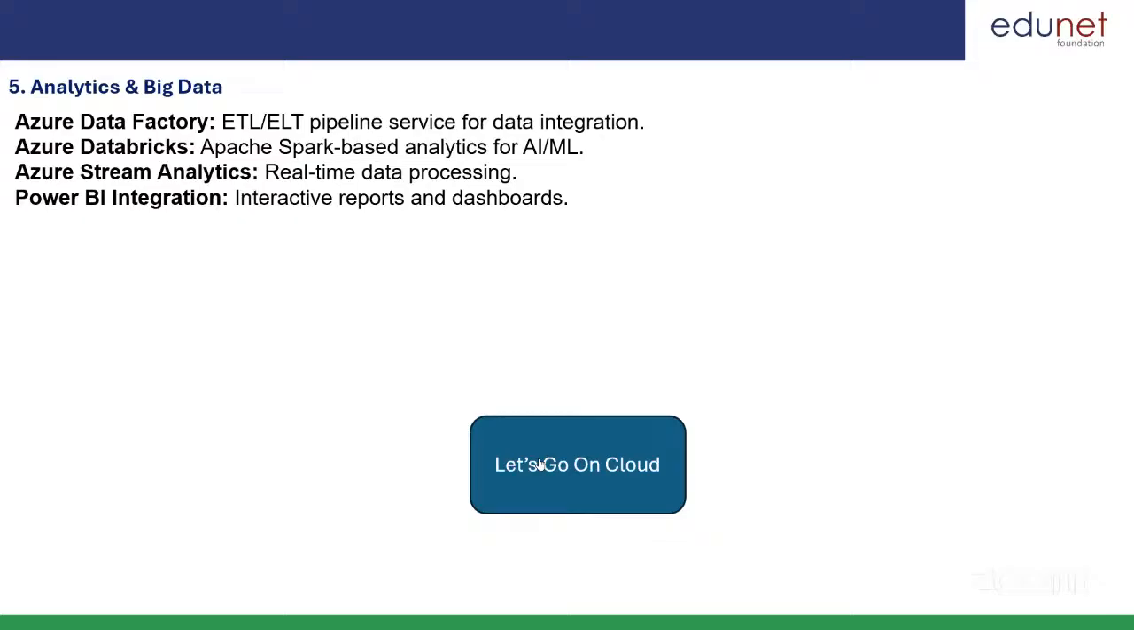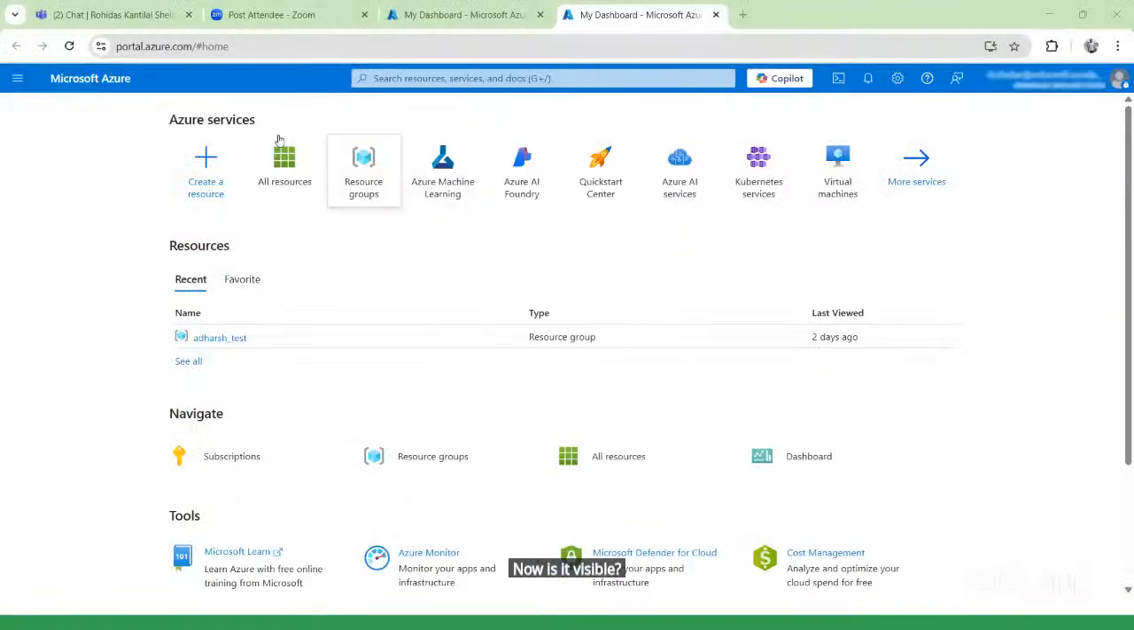Is my screen visible? Can you see this? No? Okay. I will share the screen again. I'm sharing the screen again. The screen is not visible. Now is it visible? Can you see the user interface of Microsoft Azure?